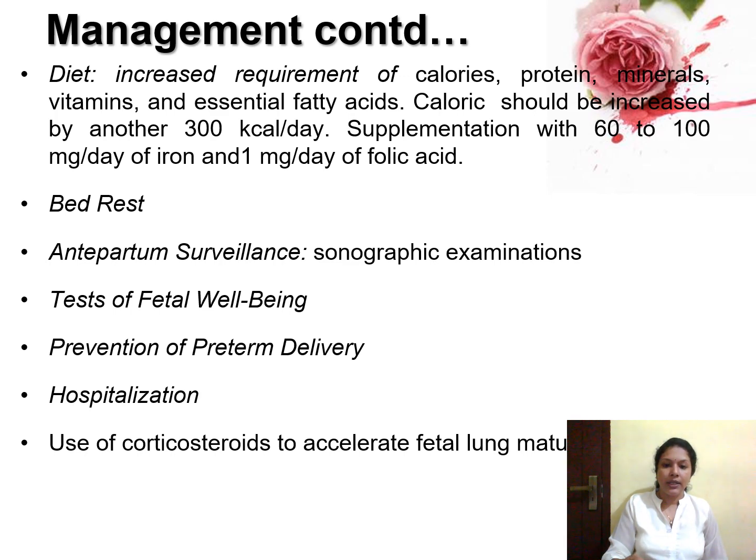In the antenatal period itself, you should perform ultrasonographic examination, and you should identify the placental anomalies. You should see whether twin to twin transfusion syndrome and other complications for the baby are there or not, and confirm that. You should perform all the tests for assessing fetal well-being, and you should take measures for preventing preterm delivery. If you are suspecting preterm delivery, you should hospitalize the lady earlier, and in that case you should give corticosteroids to stimulate and ensure fetal lung maturity.